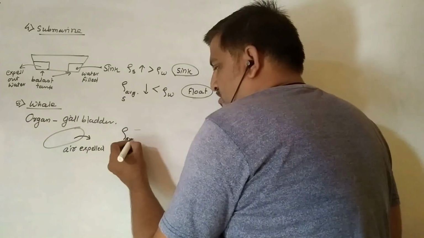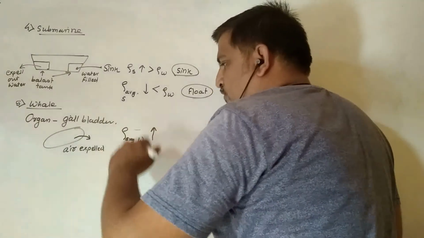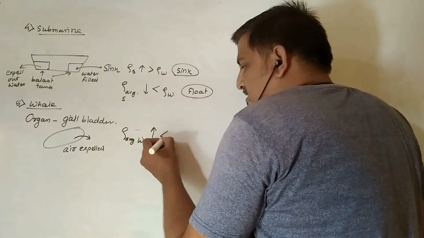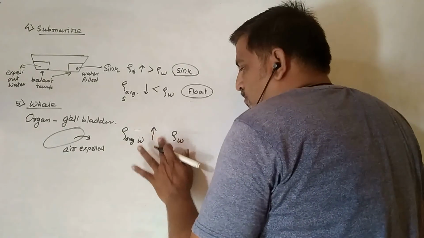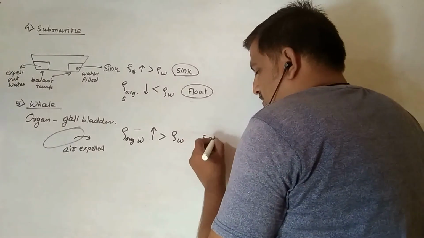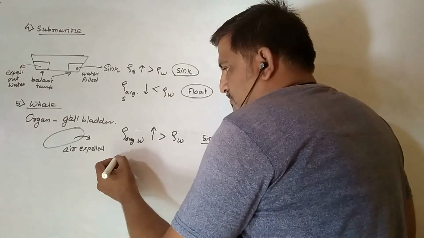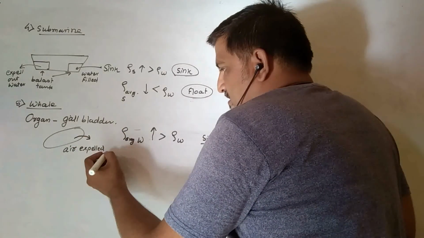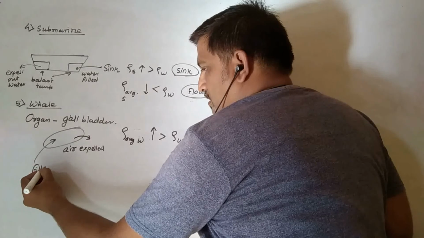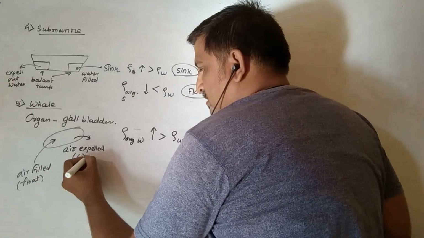Because of that, the average density of the whale increases. Because the air is thrown out, its average density increases, and it increases well above the density of water. Because of that, this whale has a tendency to sink inside the water. Whenever the whale wants to float over the water, then air is filled inside the gallbladder.